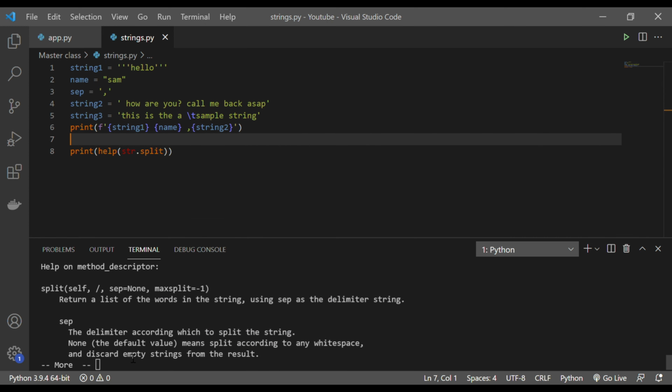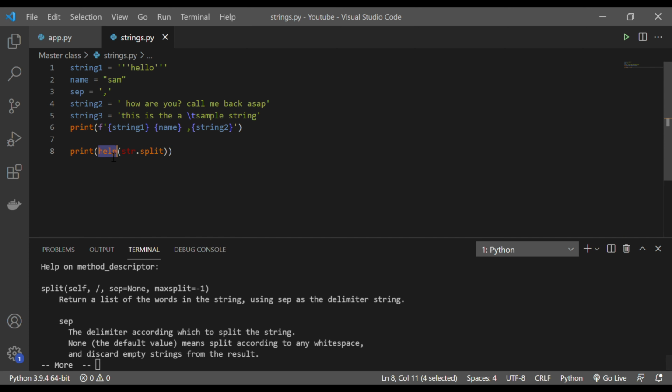Now you can see this is giving you what it can do. It returns a list of words in the string using a separator or delimiter string. So whatever string you are passing, it returns a list of words using a separator delimiter. And you can also define the separator, whatever we talked about, right? So it will give you all the details here.